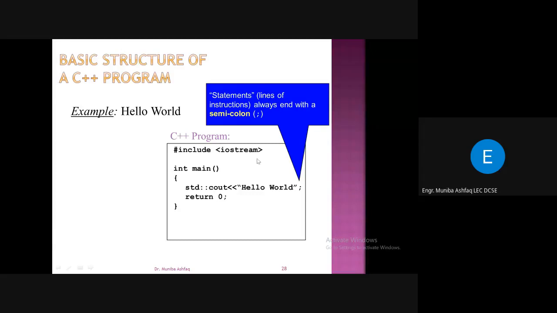But do not take too much tension about these lines. You have to remember that each program will start from hash include iostream. Then you have the int main function, and the body of that is represented by these opening and closing brackets. Within this, you have some C++ statements, and there is some syntax for writing a statement. It must end with the semicolon. So if you are printing something, you must use cout with the insertion operator, and whatever you want to print must be enclosed in double quotes.